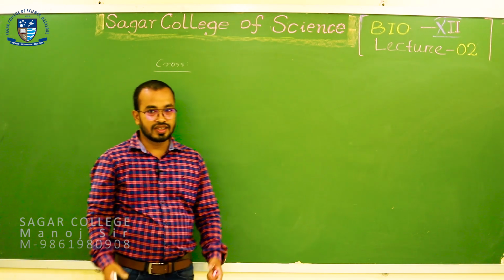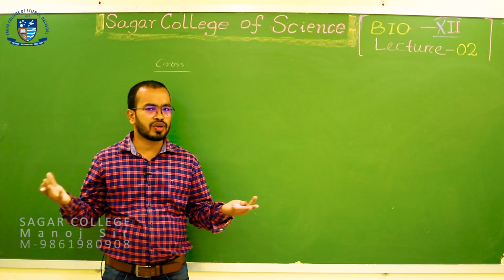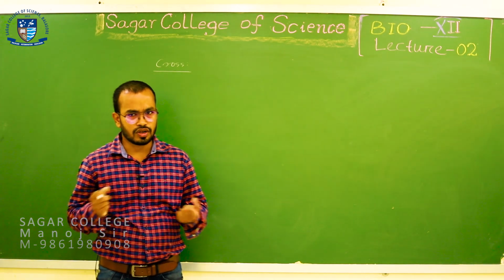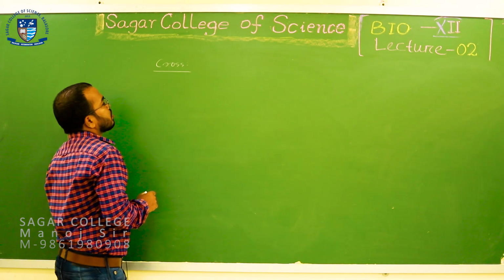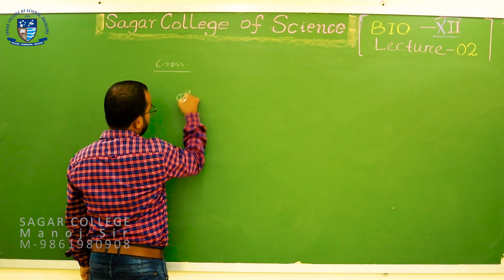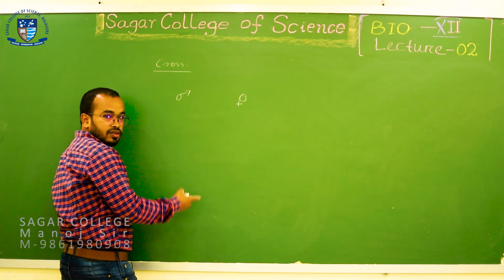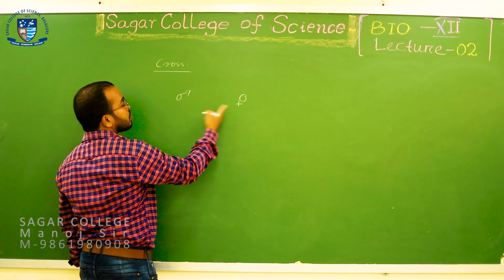What does cross mean in genetics? Cross means breeding between two parents, or breeding between two plants, mating between two partners. For example, let me tell you, this is a male parent and this is the female parent. You all know the male symbol is this one and the female symbol is this one. I want to breed them.